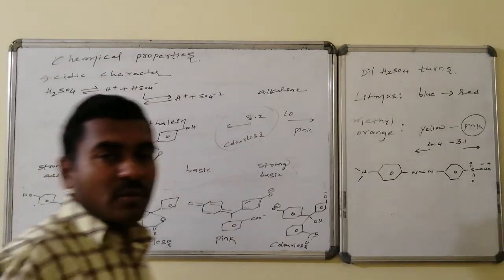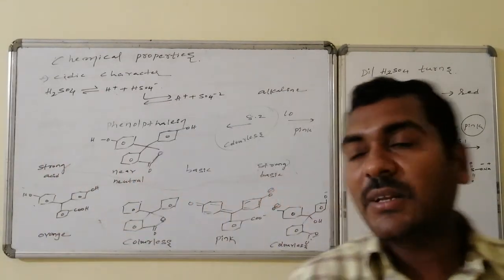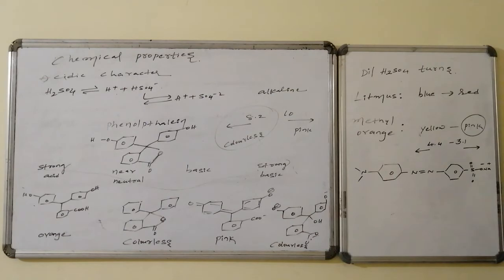Indicator action of the sulfuric acid. Dilute sulfuric acid turns the litmus paper from blue color to red color, which is the property of the acid. Similarly, it also reacts with methyl orange, whereby the yellow color solution changes to red color. The structure of methyl orange is like this.